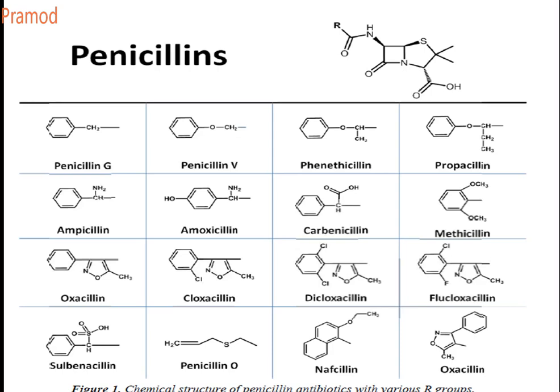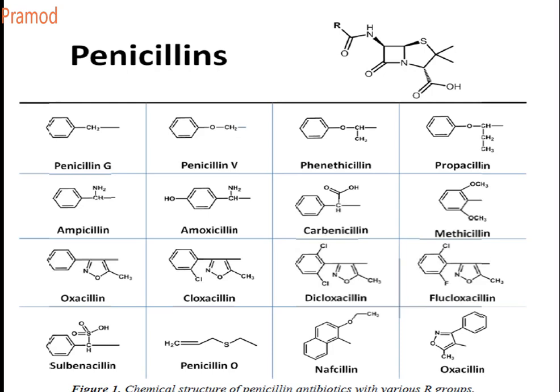Next class of drug is oxacillin. What is oxacillin? This is also a drug which is directly attached to your carbonyl. Only difference is the phenyl group is then connected to an isoxazole group. The phenyl group is attached to an isoxazole. Isoxazole means oxygen and nitrogen at the 1 and 2 positions, and it has got the methyl group at the 5th position. That is your oxacillin.